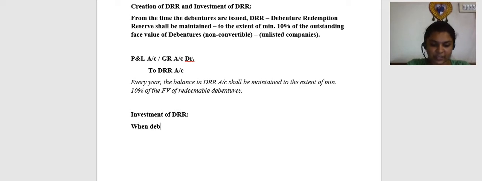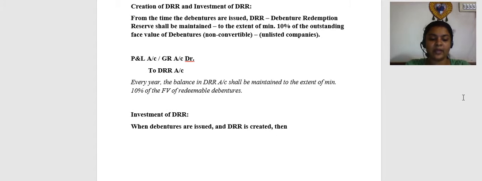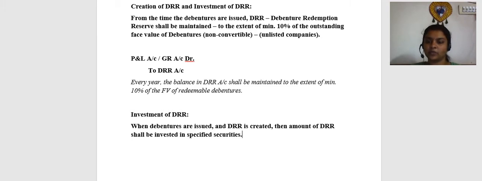When debentures are issued and DRR is created, then the amount of DRR shall be invested in specified securities. So, certain specific bonds, specific investments have to be made. Okay. There is a limit for this also.